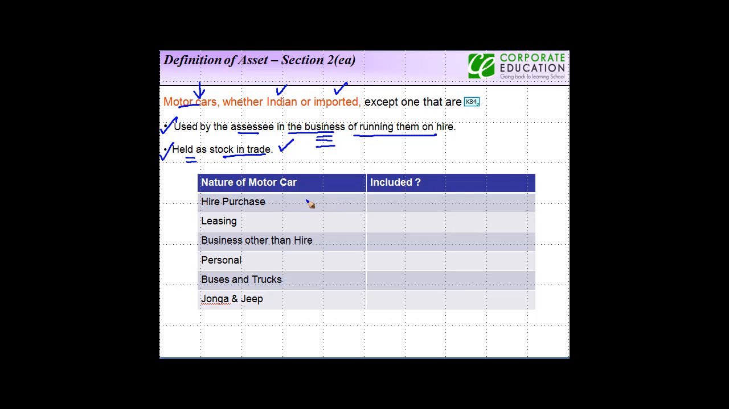In the examples, hire purchase, you include it with the hire purchaser. Leasing, in the hands of the company which leases it. Business other than hire, yes, it is an asset. If it is used for personal purposes, again, it is an asset. Buses and trucks, not included. Jonga and Jeep, not included, because in both these cases, it is a heavy vehicle and not a motor car for wealth tax purpose.